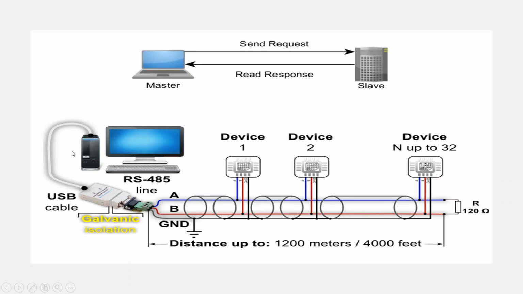Here is an example of a Modbus implementation where the computer is connected to the Modbus by using a USB to RS-485 converter, and the output of this converter has 3 terminals, that is terminal A, B and the ground, and in some cases it is also mentioned as D plus and D minus.